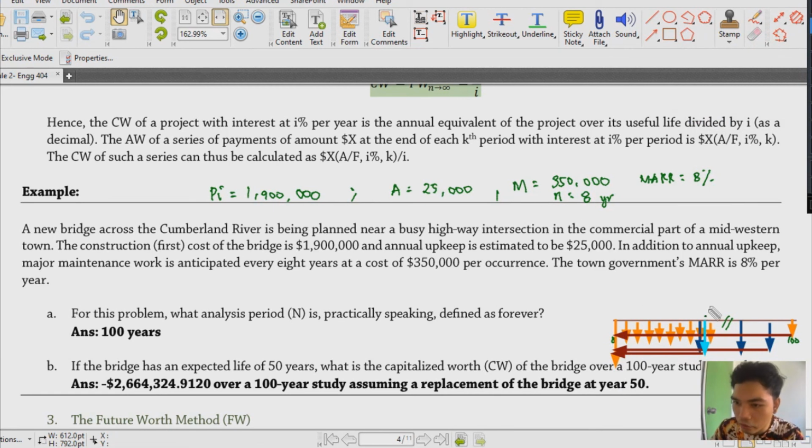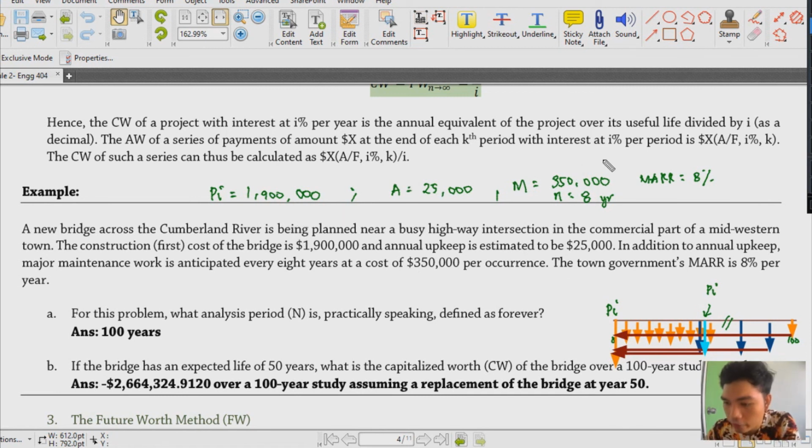Okay, so yan yung parang pinaka-cash flow diagram niya. So, again, ito yung parang investment cost natin. So, let's have PI. Okay? Pero meron din ditong PI. Diba? So, kaya dalawa yung PI natin is that yung sa simula natin, na-construct tayo ng bridge, that's 1,900,000. But then again, after 50 years, masisira na siya. So, we have to construct another bridge again. Pero yung ating maintenance would be over 100 study year period. That's why ito, perpetual lang siya. Upkeep, and then every 8 years lang naman yung ating maintenance. So, wala naman doon problema. We'll just do it until we exhaust yung ating 100-year period.